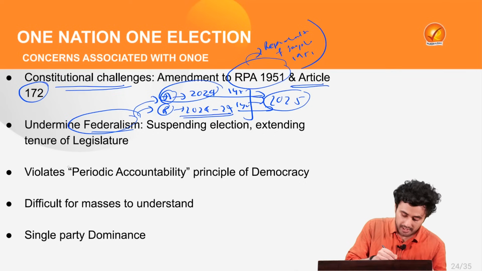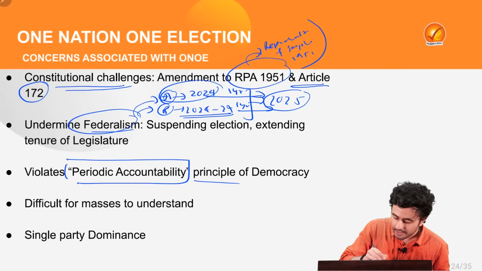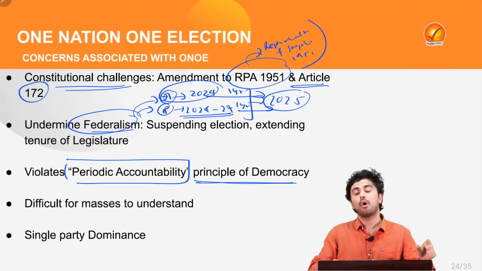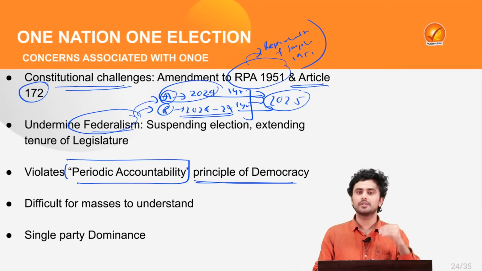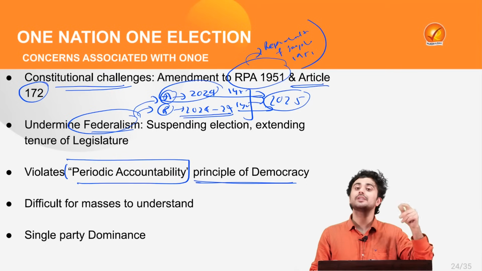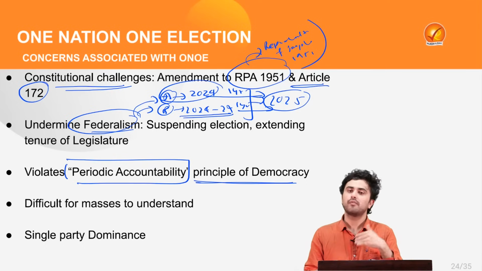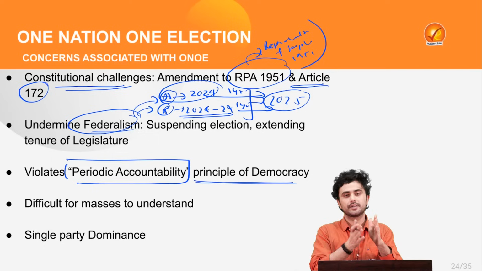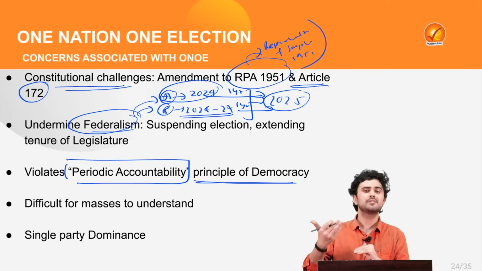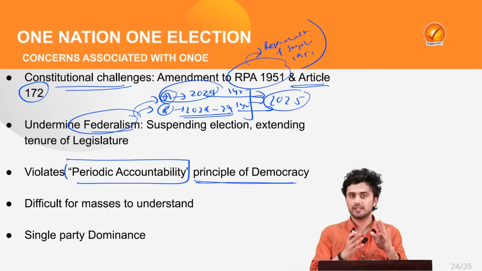At the same time, it will violate the periodic accountability principle of democracy, where the people show their liking or disliking towards the government through periodic elections. For example, let's say there is a party A which forms the central government, but they take certain measures which were not liked by the people.